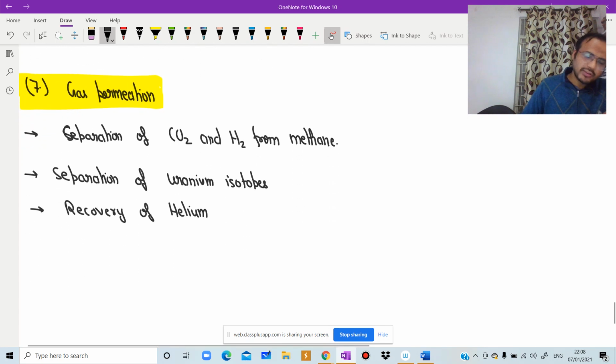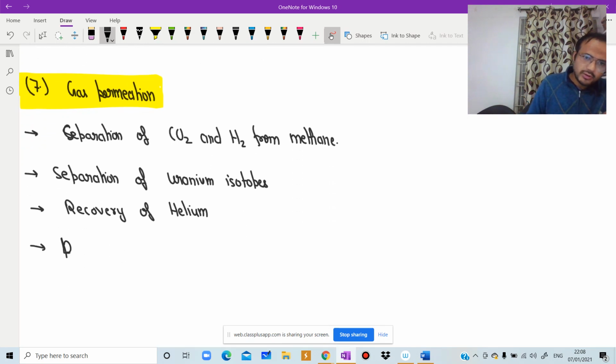All these are examples of gas permeation. Recovery of methane from biogas.